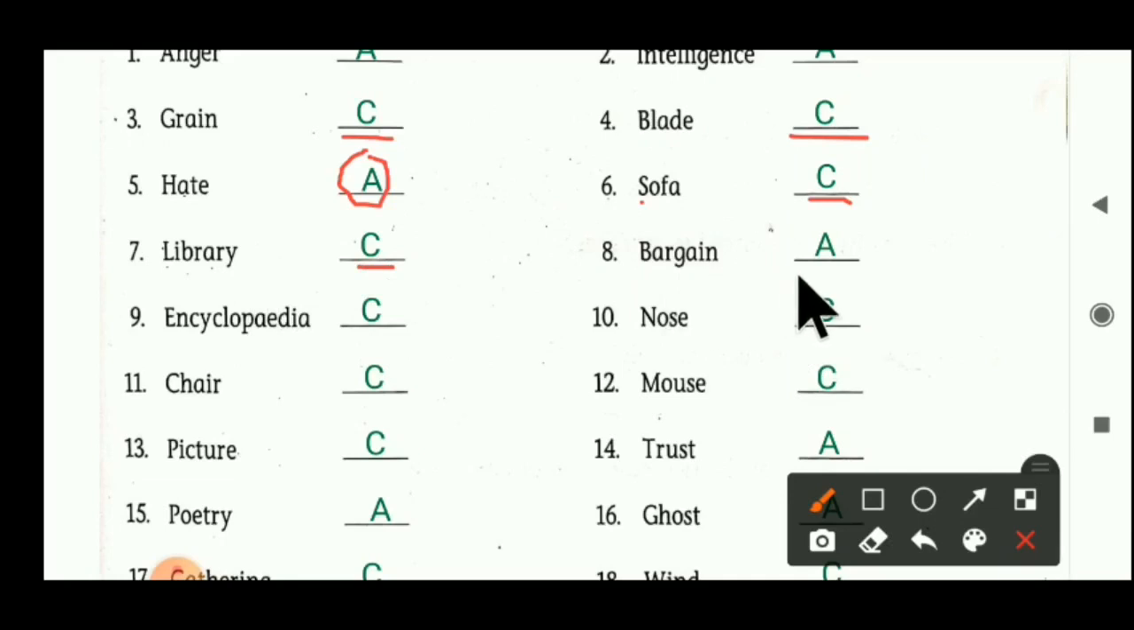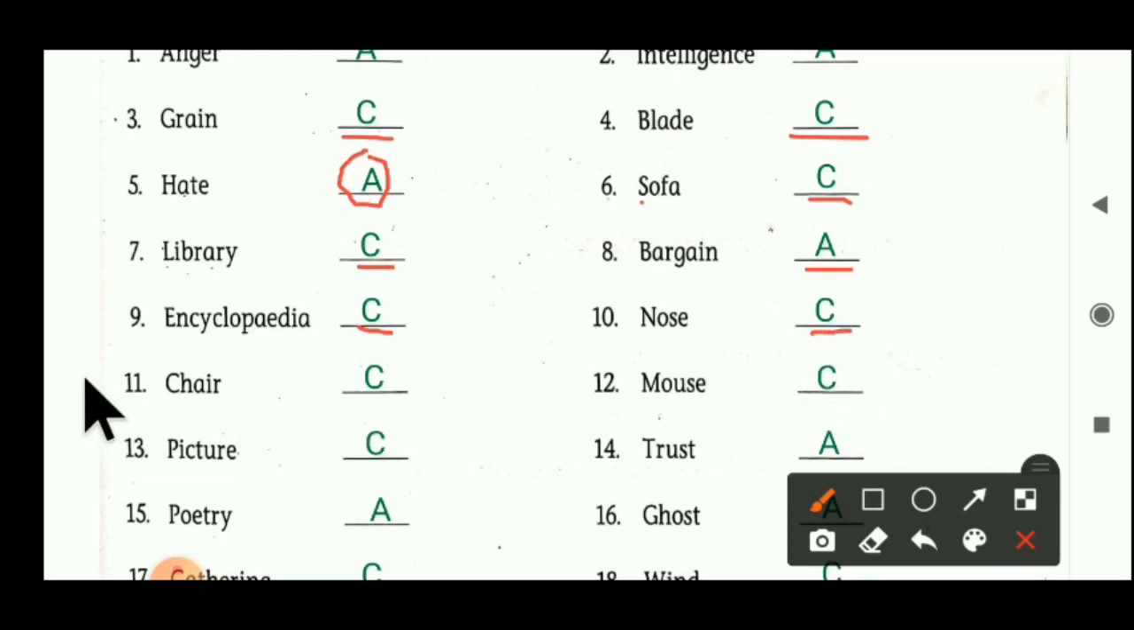Next one is bargain. Bargain means dalil baji, like that. Bargain, we cannot touch it, we cannot see it, so it becomes an abstract noun here. Next one, encyclopedia. We can touch it in our library, encyclopedia book. We can touch it, we can see it, so it becomes a concrete noun here. Next one, number 10, nose. We can touch our nose, we can smell with our nose, we can see our nose, so it's a concrete noun. Nose becomes a concrete noun.